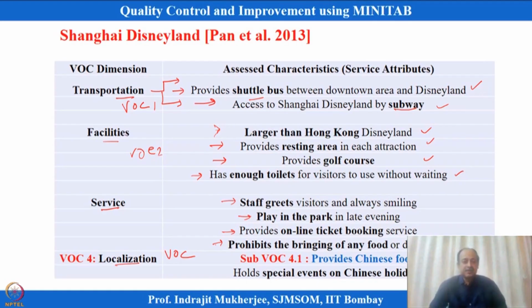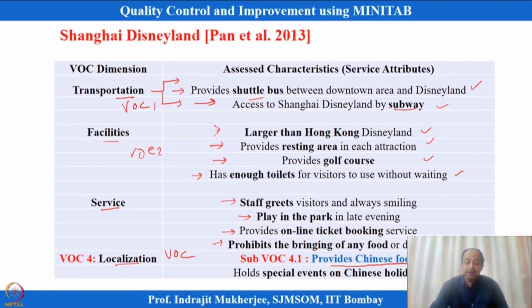There are journal articles which discuss the Kano model and how it can be implemented. Within the voice of the customer, let us say voice 4, I am taking a specific voice which is providing Chinese food or not. How do you say that this is a must-be category, a one-dimensional category, or an attractive category?